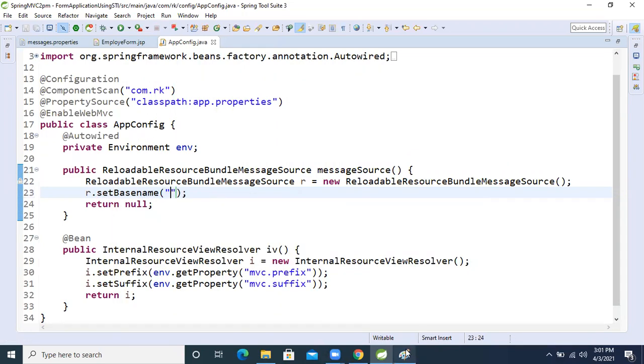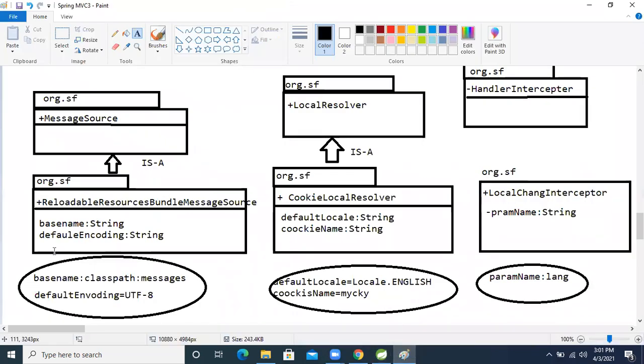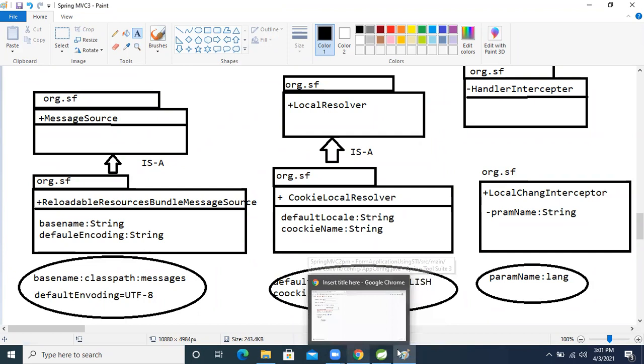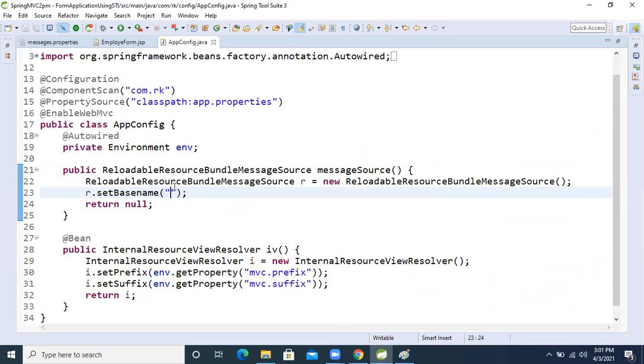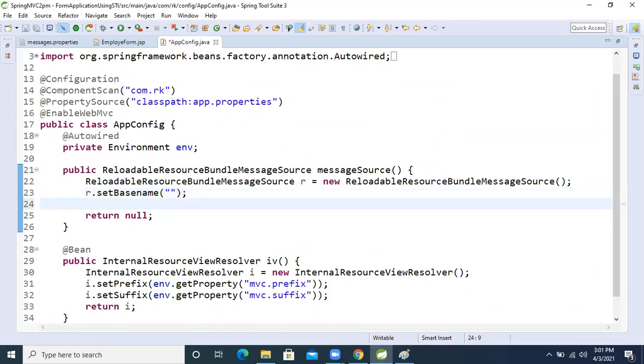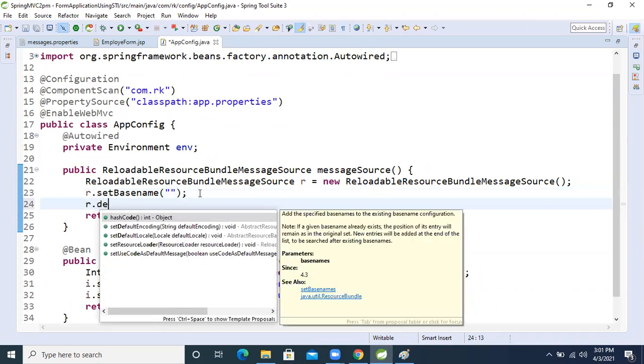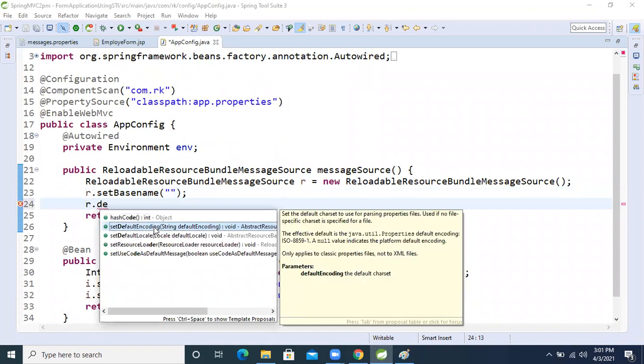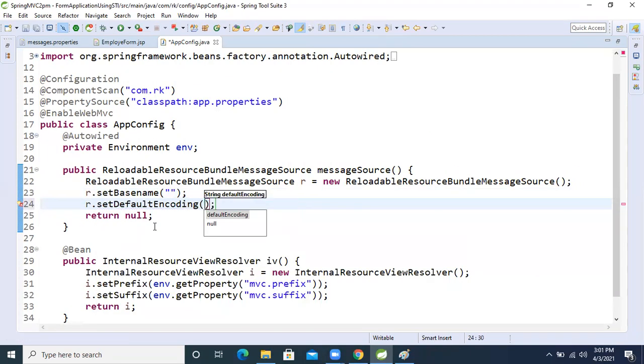Another method is there: r dot setDefaultEncoding. These two methods are there inside that.